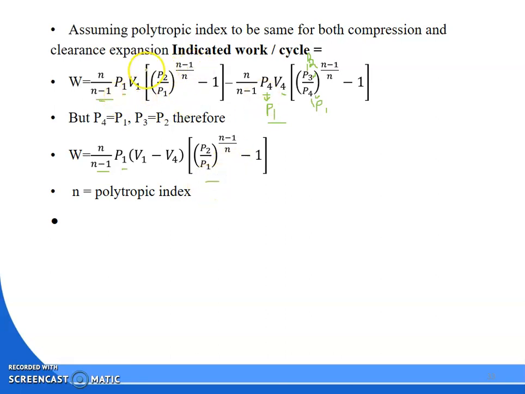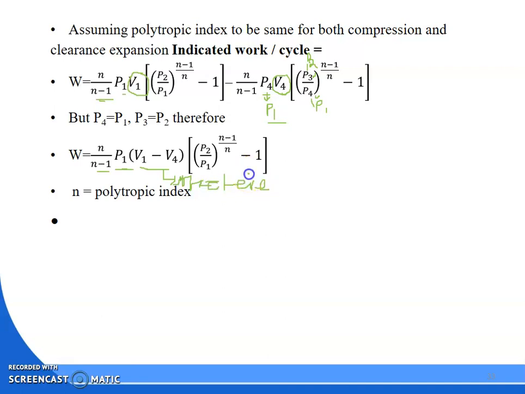So what is left here? Left is your V1 minus V4. So what is the formula? n by n minus 1 P1. Suction is your V1 minus V4. That is known as your effective swept volume.